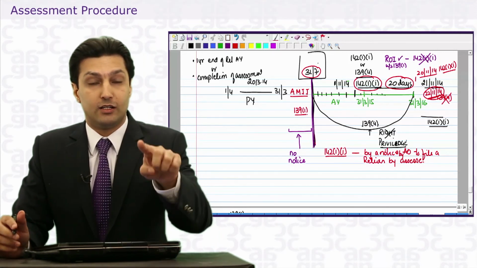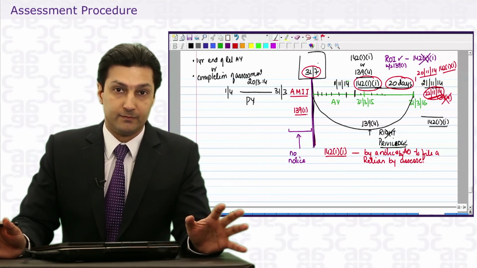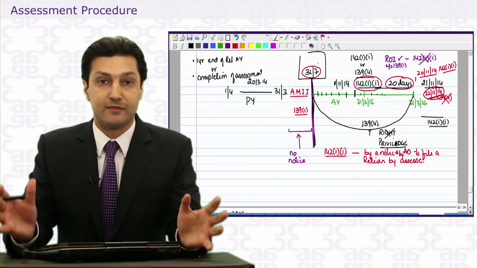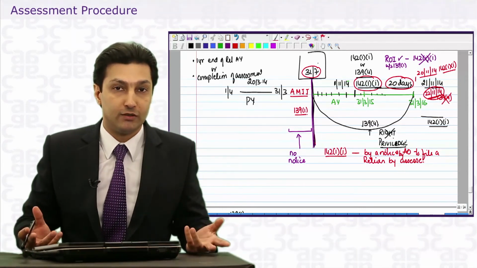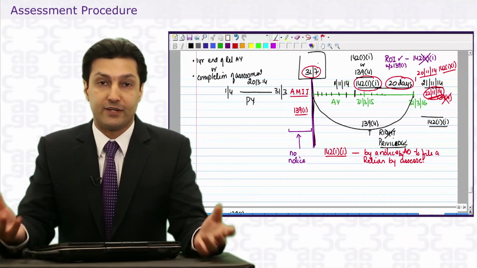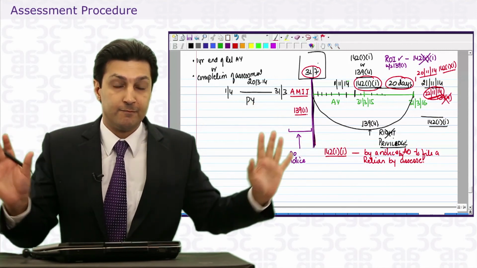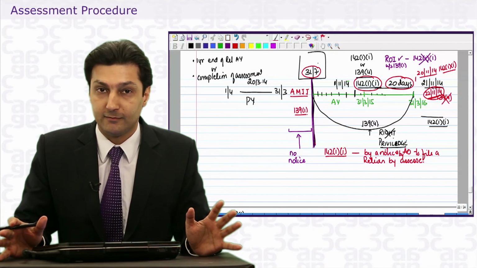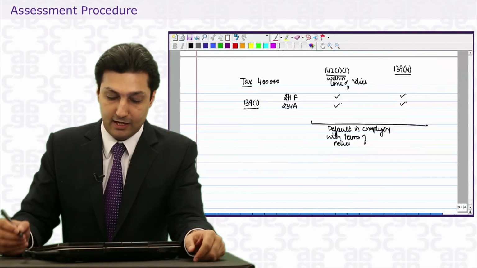Well, it's not a return under 142(1). That's for sure. But since it is within the time period of section 139(4), within 1 year from the end of the relevant assessment year, and assessment has yet to be completed, well, it is a valid return. But this time, it's a return under 139(4).